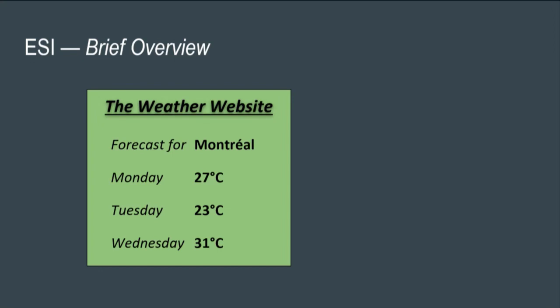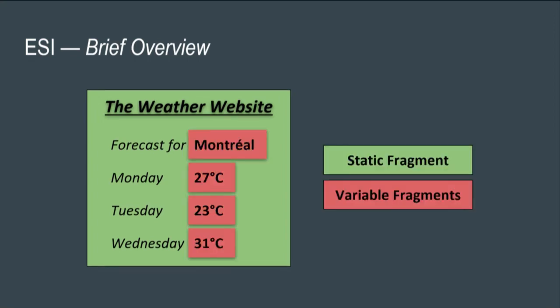Let's look at this very primitive web page example. You have a weather web page, and to the end user, this is a single HTTP response, right? But to the ESI caching server, this is multiple fragments. These fragments were invented to do one thing, which is invalidate individual elements of a web page instead of invalidating the whole document. When you think of caching, usually you'll cache a static file, and ESI is invented to cache dynamic files. So for the forecast, Monday, Tuesday labels, you can keep that as a static fragment, but the forecast, for example, 27 degrees, you can invalidate that within the next hour.